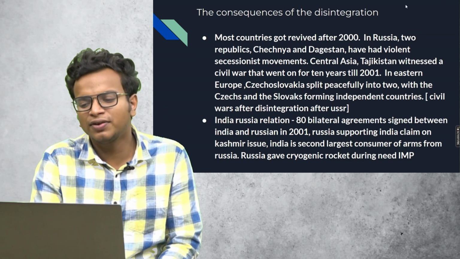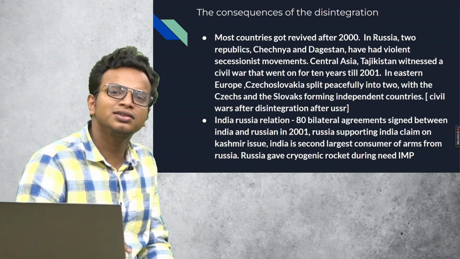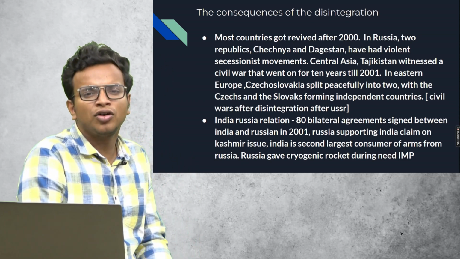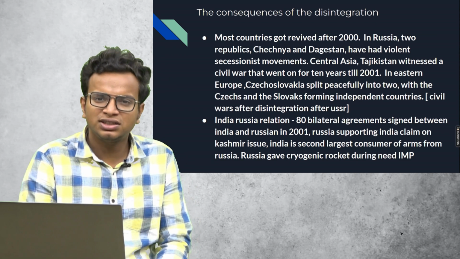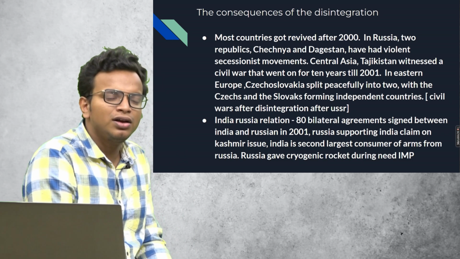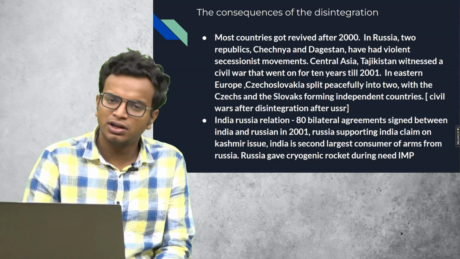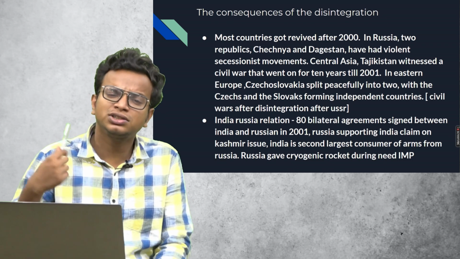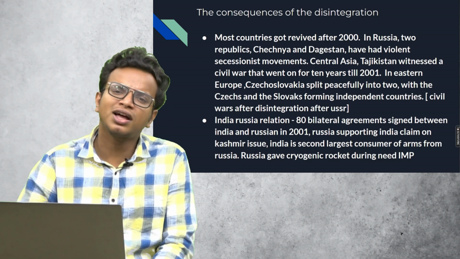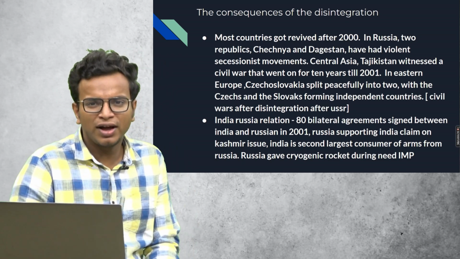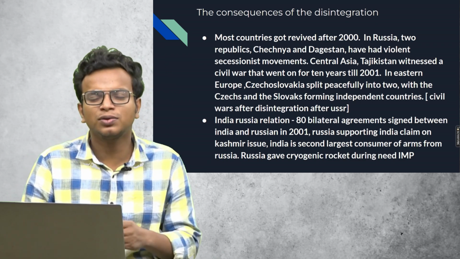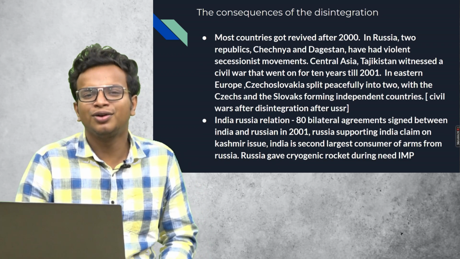So that's it regarding the first chapter, the end of bipolarity. After this, there is the chapter on contemporary centers of power, in which organizations like the European Union and ASEAN, and the rise of China, South Korea and Japan as other centers of power are discussed. It's also a very important chapter. There can be a lot of questions from these portions, especially from the Cold War portions, because there have been a lot of events and a lot of factual information that should be remembered, as a lot of factual questions can come from this portion. So do well in your preparations.